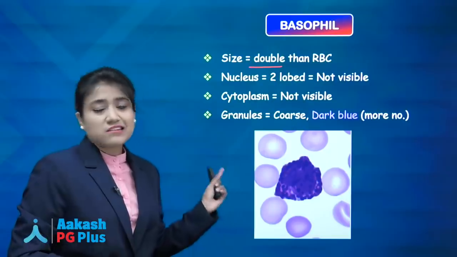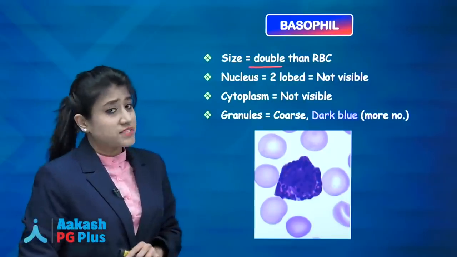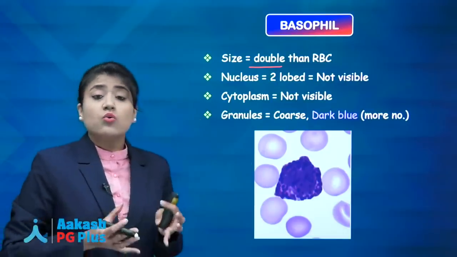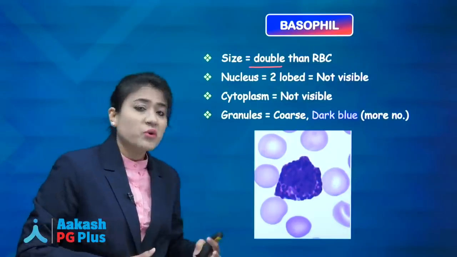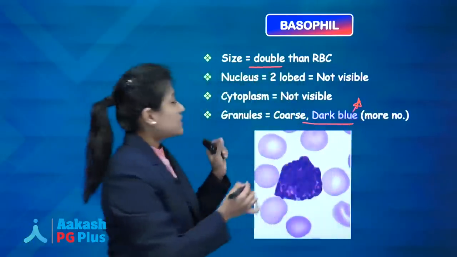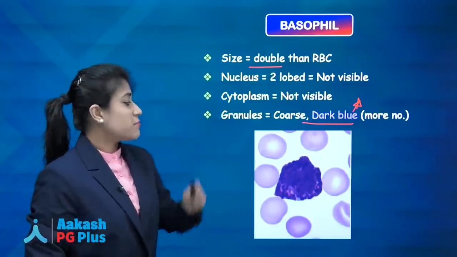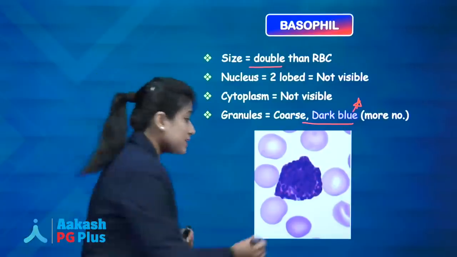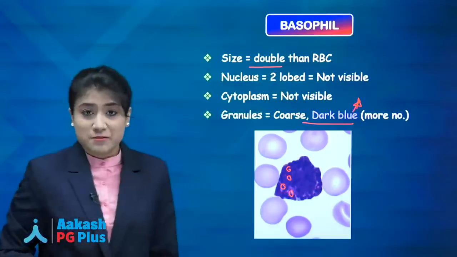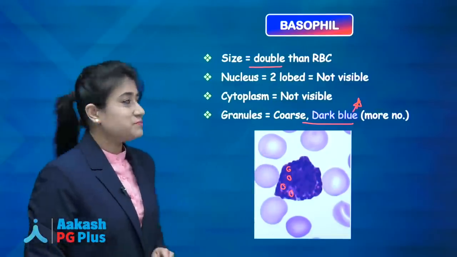This basophil also has a two-lobed nucleus, but that nucleus is again not visible. Why? Because this basophil again has coarse granules which are more in number and dark blue in color. So it's very difficult to see the nucleus and cytoplasm of this basophil, but you can clearly see the granules which are coarse and dark blue in color. So if you find such a cell, then just go with basophil.